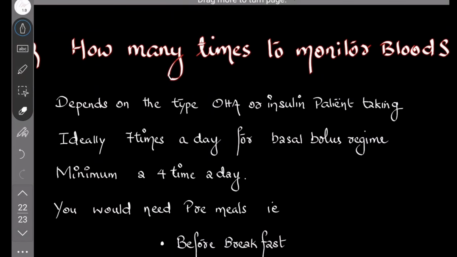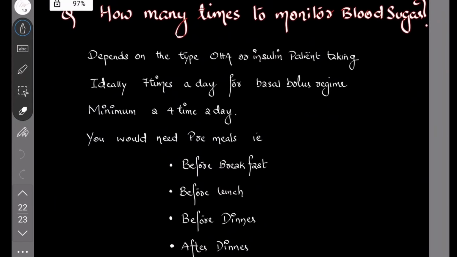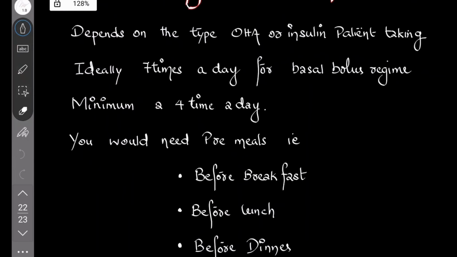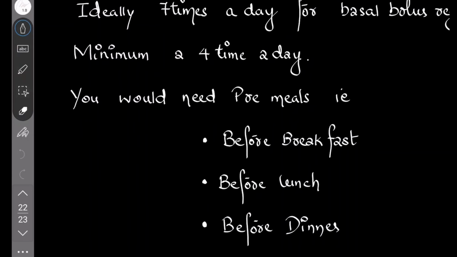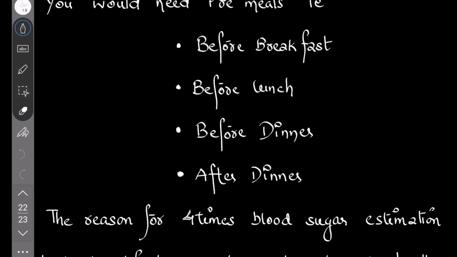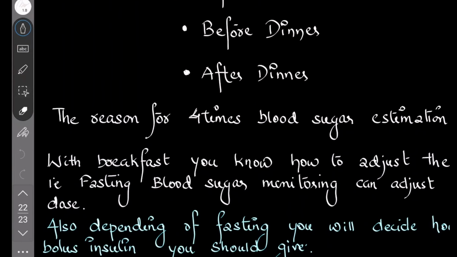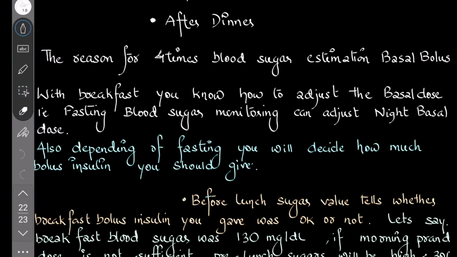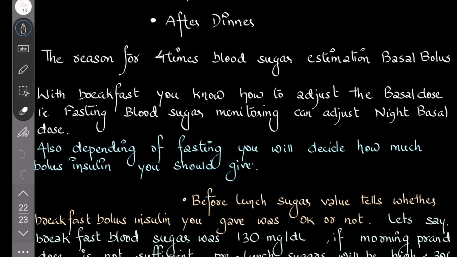Next comes how many times to monitor blood sugar. Very important. Depending on the type of OHA or insulin the patient is taking, ideally it's 7 times a day for the basal bolus regimen, but that's not practical. For that, we use a minimum of 4 times a day. You would need a pre-meal, that is before breakfast, before lunch, before dinner, and after dinner. What is the reason for 4 times sugar estimation? With fasting sugar, you know how to adjust the basal dose. We told that fasting blood sugar depends on the basal dose. So fasting blood sugar monitoring can adjust the night basal dose. Also, depending on the fasting value, you will decide how much bolus you need. If it is 150 to 200 or above, you can increase the bolus dose.